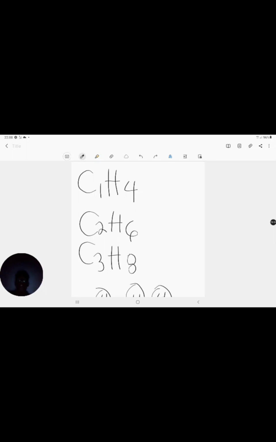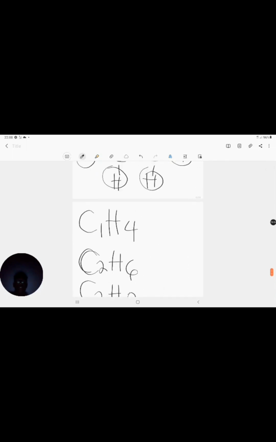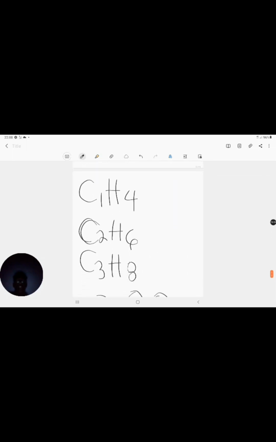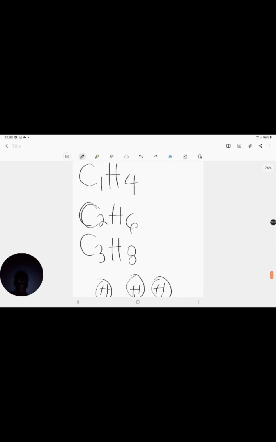For the first one, we've got 1 carbon and 4 hydrogens. For the second one, we've got 2 carbons and 6 hydrogens. For the third one, we've got 3 carbons and 8 hydrogens. So let's see if we can come up with a formula here. Whatever number of carbons we have, we're going to call N, right?